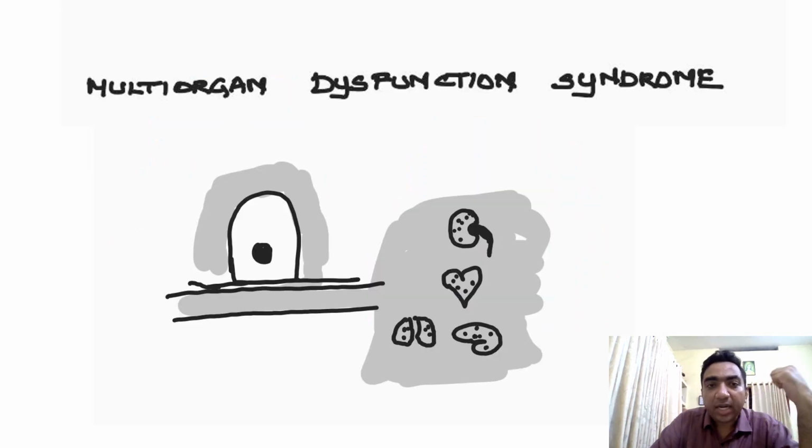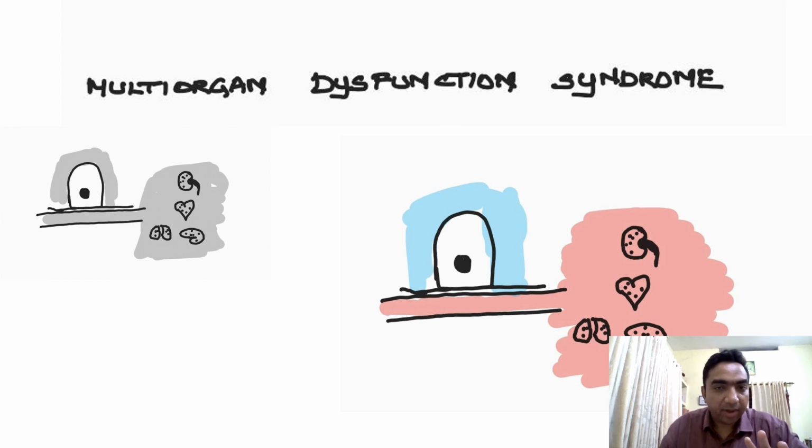Now comes the multi-organ dysfunction syndrome. During the shock, due to the decreased perfusion, the organs are already damaged. Some amount of damage happened to the organs. We have given blood supply, we have given enough fluid and blood, and all the organs are supplied with blood, so there is enough perfusion for all the organs after resuscitation. But the injury sustained during the time of shock in these organs will not improve, and the patient will slowly die or succumb to multi-organ dysfunction syndrome.